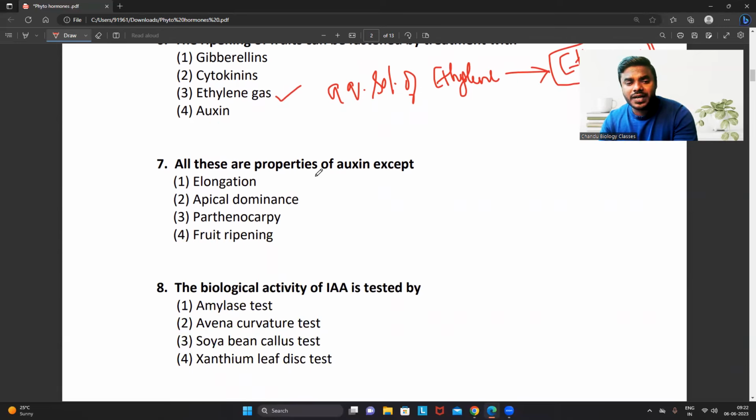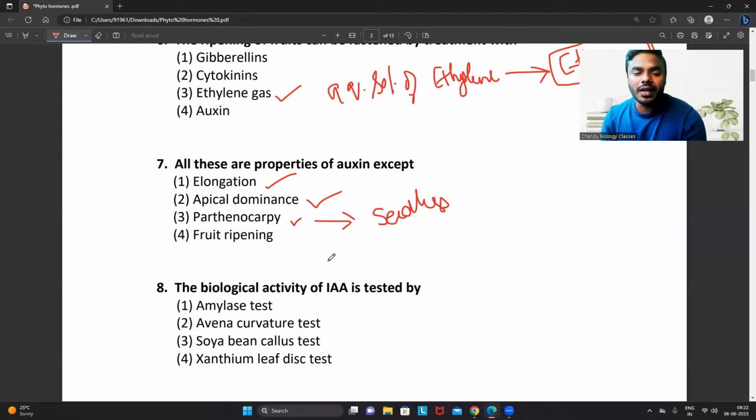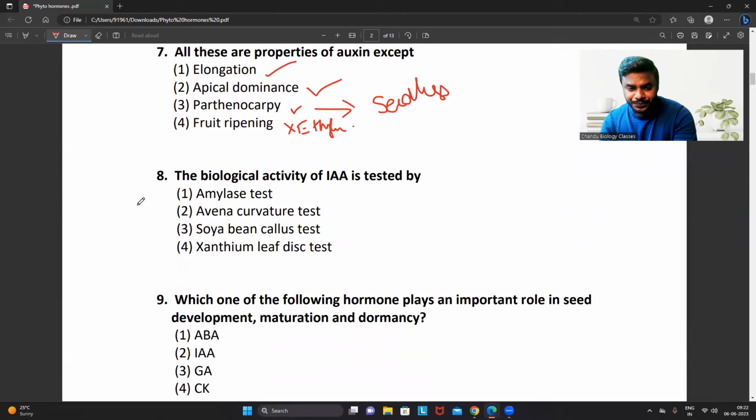All these are properties of auxin. In the morning class only we discussed. Auxin is involved in cell elongation and promoting apical dominance. Auxin stimulates parthenocarpy. What is parthenocarpy? Seedless fruits without fertilization. Do you think auxin has any direct or indirect role in fruit ripening, friends? No. Which hormone is involved in fruit ripening? Just now we studied, right? Hormone ethylene. Very simple point.